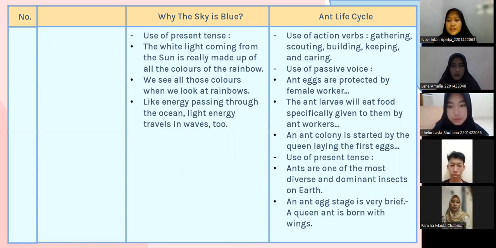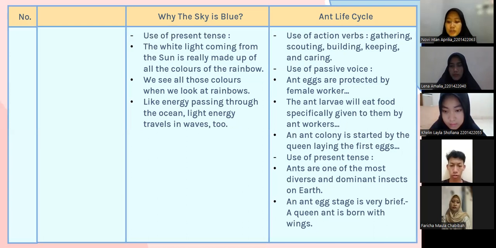Okay, and the next language feature of Ant Life Cycle is using action verbs like gathering, scouting, building, keeping, and carrying. And the next is use of passive voice. For example, the eggs are protected by female workers. Another example is: the ant larva will eat food specially given to them by ant workers. And the last example is: an ant colony is started by the queen laying the first eggs.